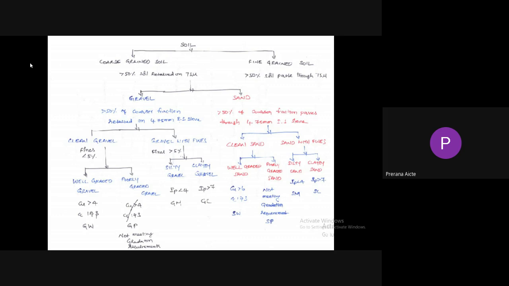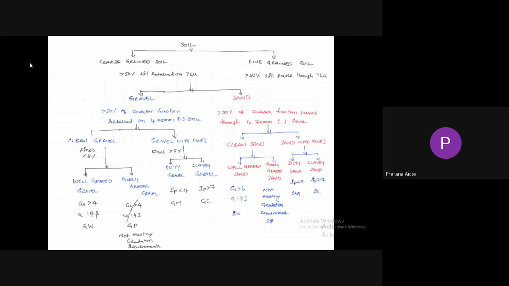For silty gravel, silt is indicated by M because in Latin, silt is called mist. That's why it is indicated by GM. While saying, we say silty gravel, but while writing, gravel should be written first. So silty gravel is GM. While saying, first say silt, then gravel; while writing, first write gravel and next silt. Then clayey gravel: if the plasticity index is greater than 7, it is called clayey gravel.